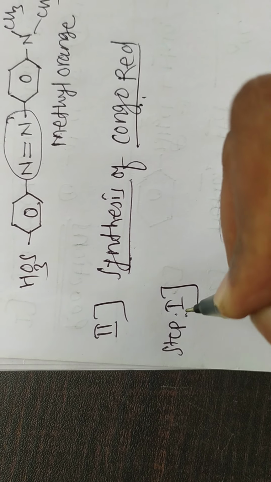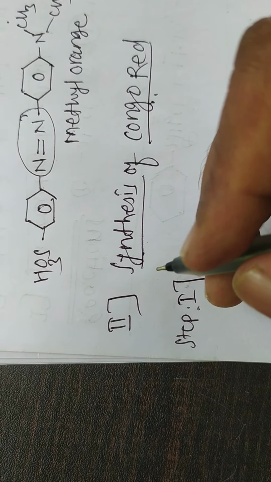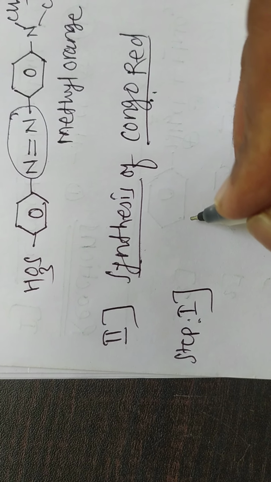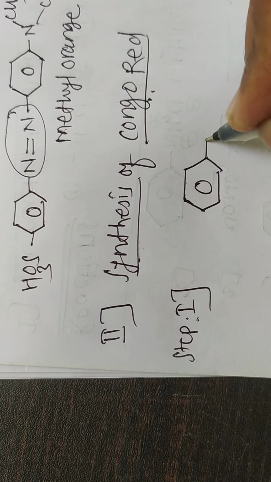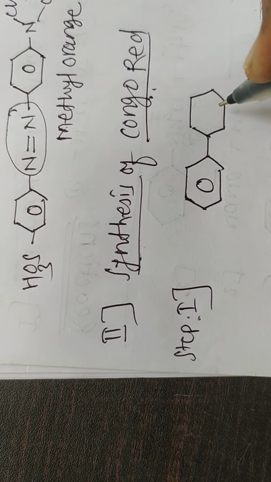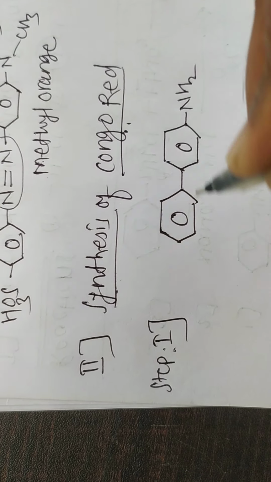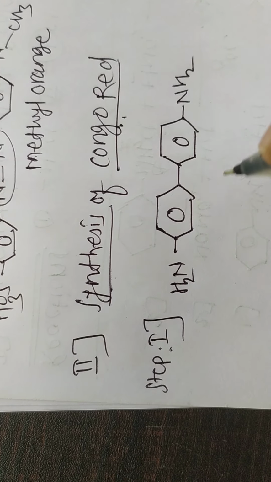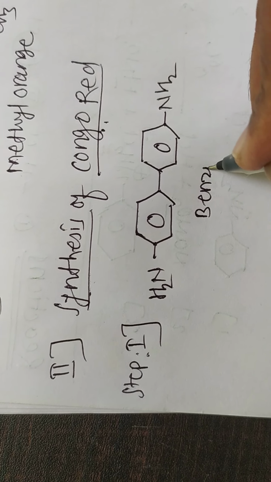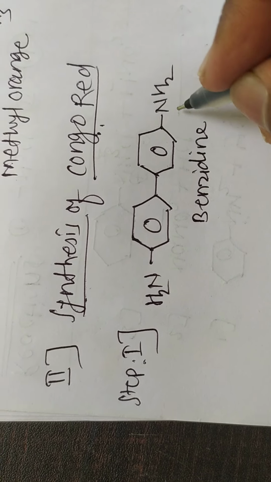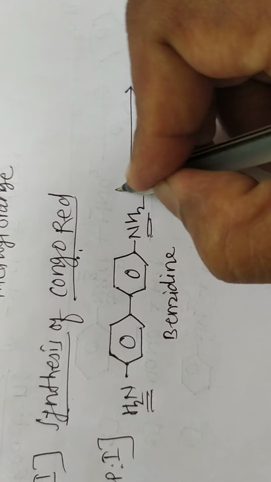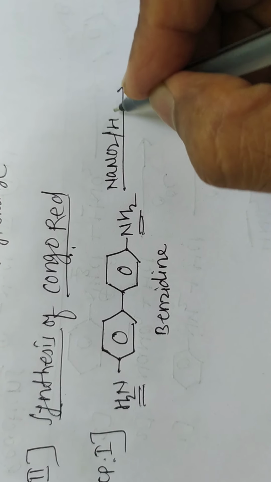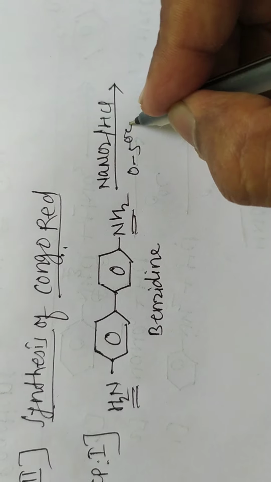In the first step, here, formation of tetrazotized benzidine, means here benzidine undergoes diazotization. Suppose this is NH2. This is a benzidine. Benzidine means it contains two amine groups. Okay, and this benzidine undergoes diazotization in presence of NaNO2, HCl, and 0 to 5 degrees Celsius.